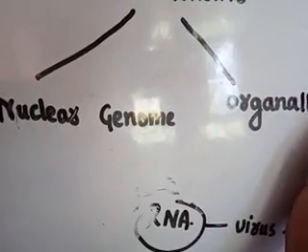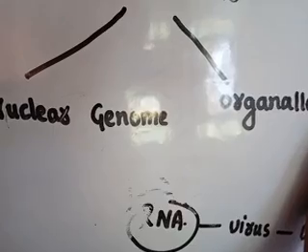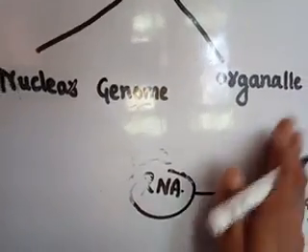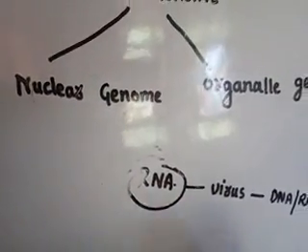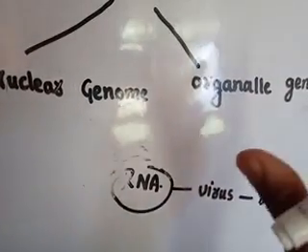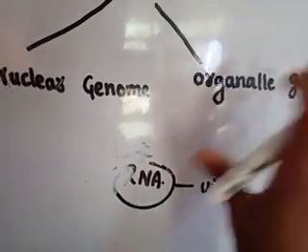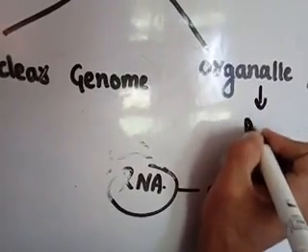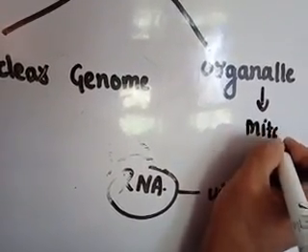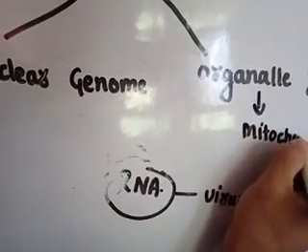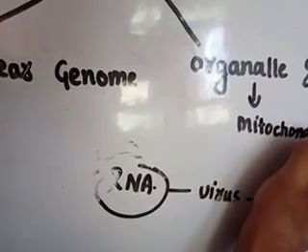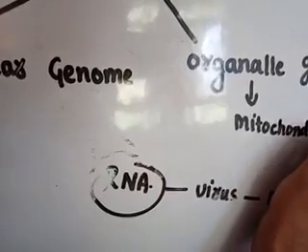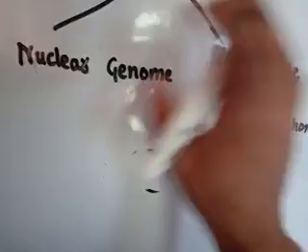And you know that the organelle genome is that genetic material which is present in organelles, and those organelles are mitochondria and chloroplast. Mitochondria and chloroplast are the organelles which have their own genome.